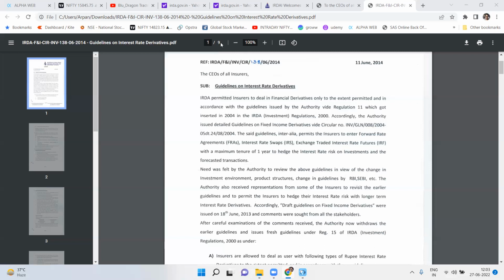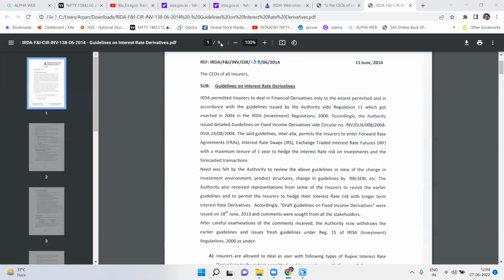That is the most important part. In fact, questions were asked on SA2, I think twice, from the risk management part. So that is very important. Starting with this, all the insurers present in India were allowed to trade in fixed income derivatives, which are interest rate futures, exchange traded interest rate swaps, exchange traded futures, and forward agreements for a maximum tenure of 1 year, as per Regulation 11 of the Investment Act.